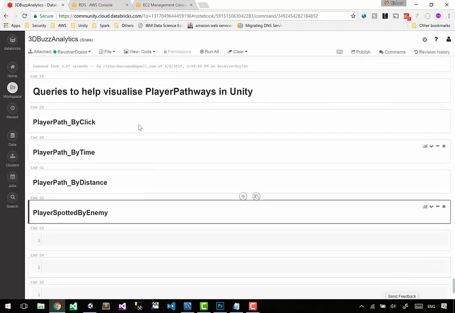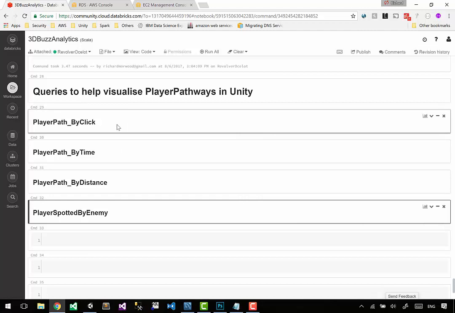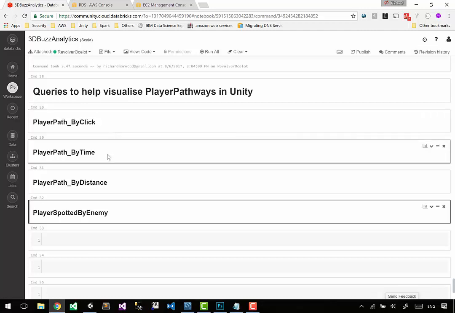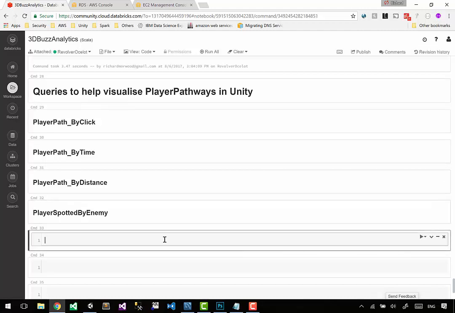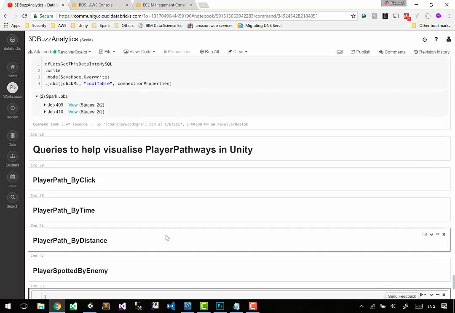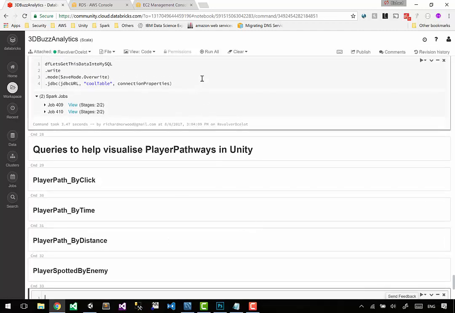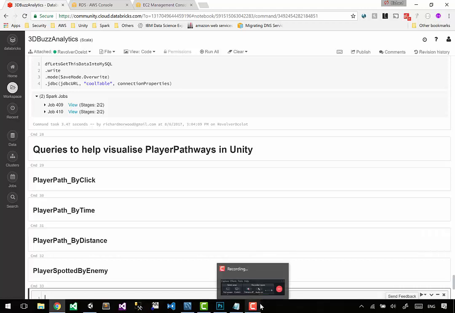So we're going to write a query for each of these to pull the data that we would need to answer these things, and stick them into MySQL, so then we can ask specifically of MySQL, hey, show me where players were clicking. Hey, show me where players were in the level over time. Show me where players were spotted by the enemy. Sounds very cool. We will finish this video here, and in the next one we'll get started writing the queries for this. Sweet beans.